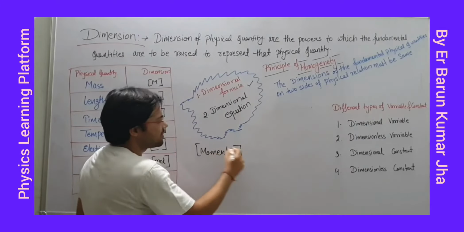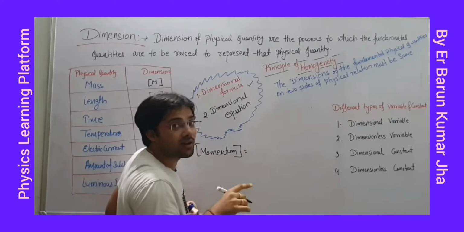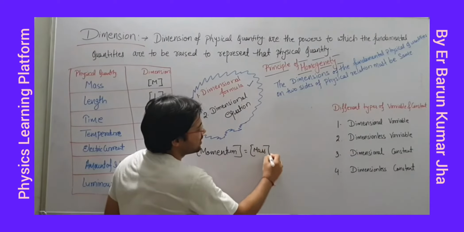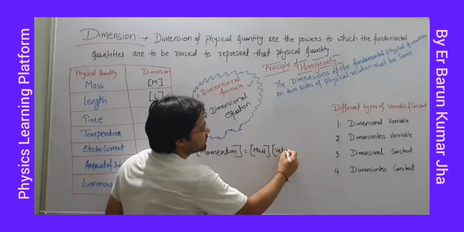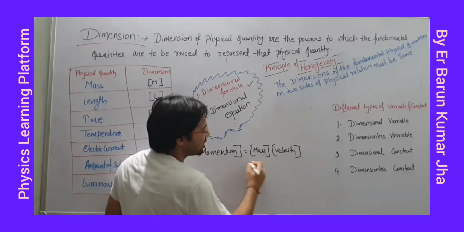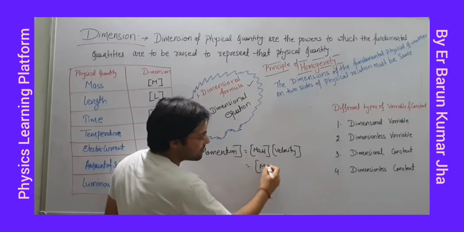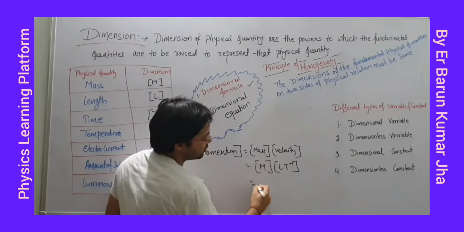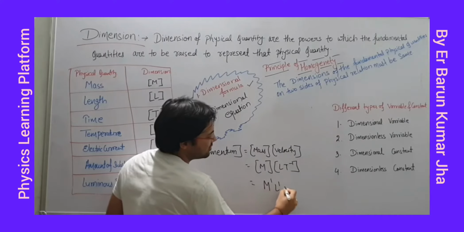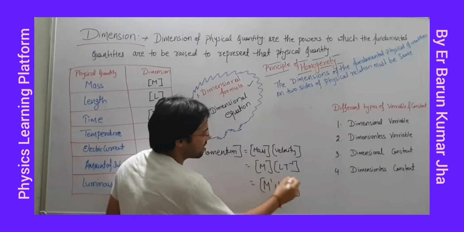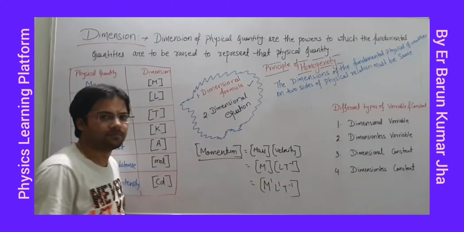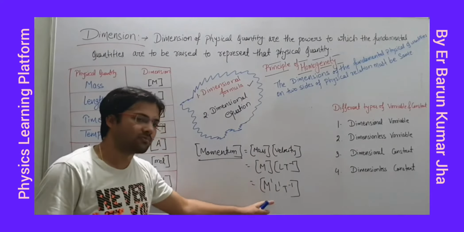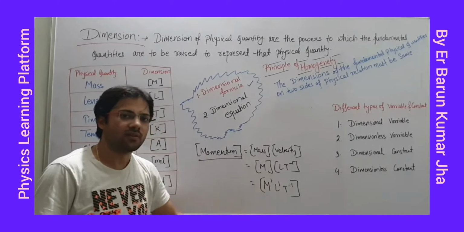सीधा लिखूं मैं, मोमेंटम का डायमेंशन क्या होगा? मोमेंटम फॉर्मूला मास इनटू वेलोसिटी, डायमेंशन ऑफ मास एंड डायमेंशन ऑफ वेलोसिटी. Just I have seen, dimension of mass is M and velocity we have seen L T minus 1. So altogether this is M1 L1 T minus 1. This is the dimensional formula of momentum, and dimension of momentum is 1 in terms of mass, 1 in terms of length, minus 1 in terms of time.